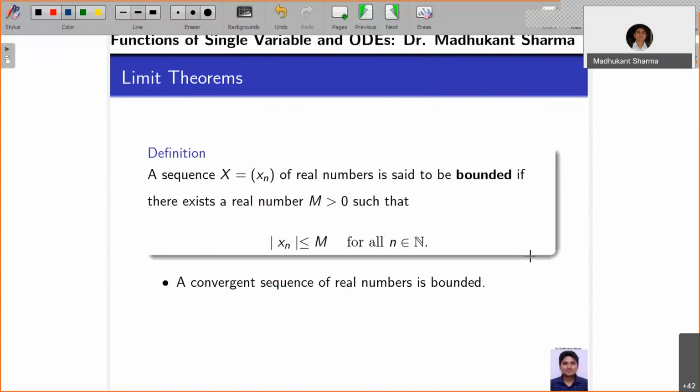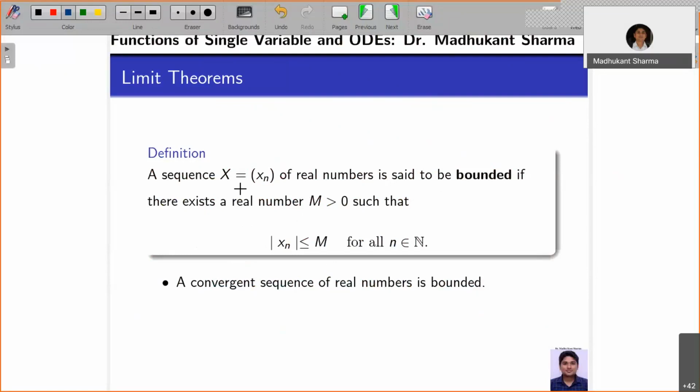But the sequence contains infinitely many elements. They may be repeated, but there are infinitely many. So when will we be able to say that a sequence is bounded? Whenever it lies inside a closed interval minus m to m, or an open interval, that's also fine.